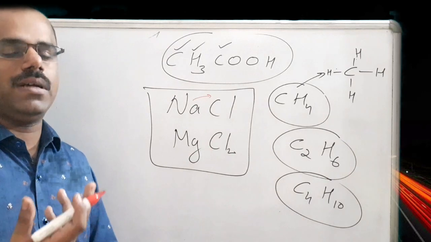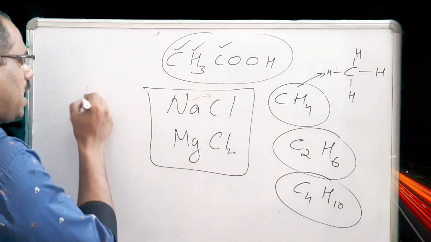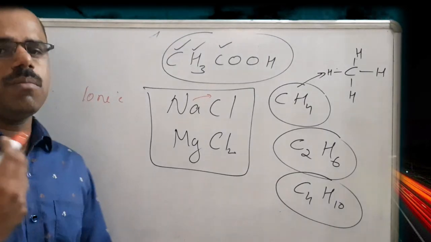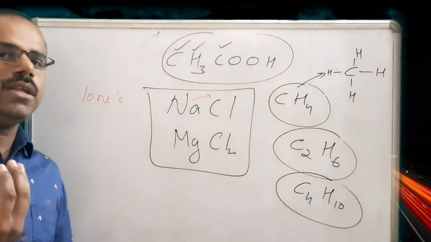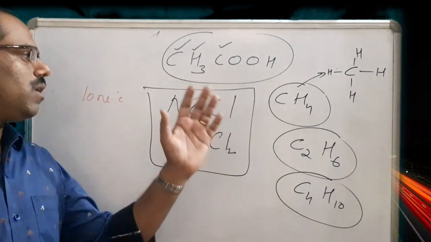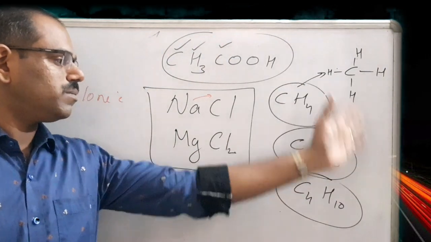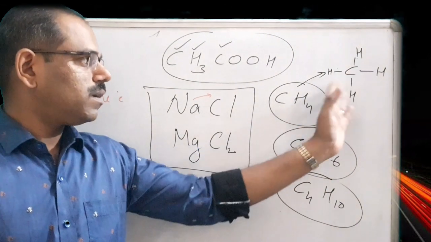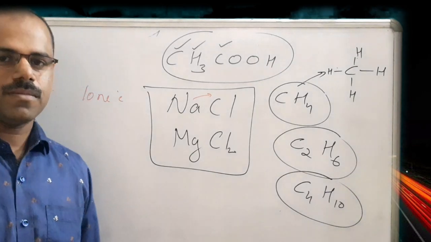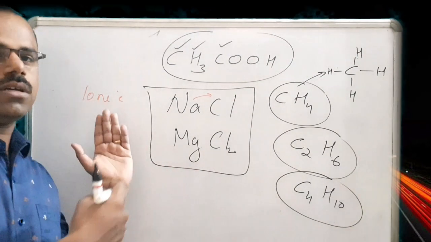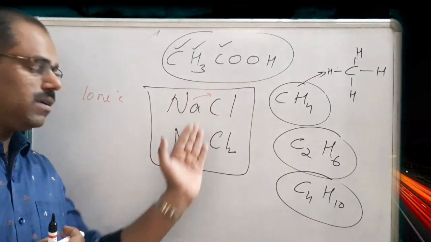Losing and gaining of electrons takes place, so they are ionic in nature, like NaCl or magnesium chloride. Organic compounds are covalent compounds with sharing of electrons.